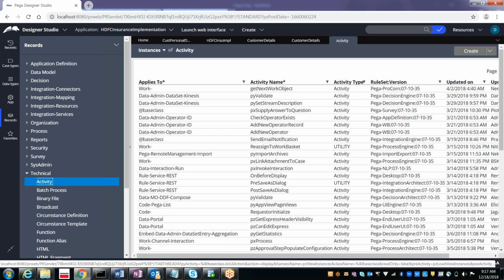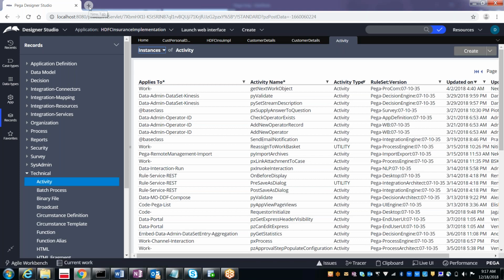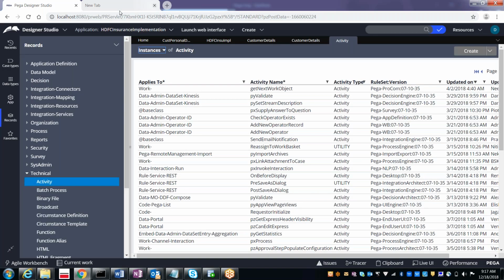If you log in as developer 2 in some other tab in the Chrome, automatically the developer 1 login will be closed. It will be logged off. So that is the reason why. In case you want to access by multiple operators, you need to go for a different browser, like Internet Explorer Developer 1 and Chrome Developer 2, something like that.